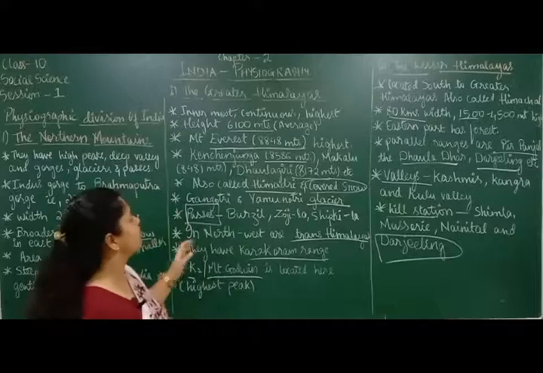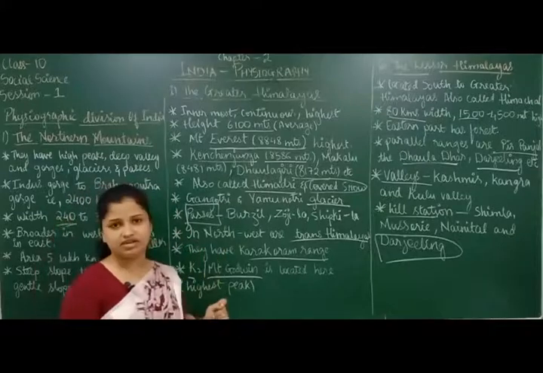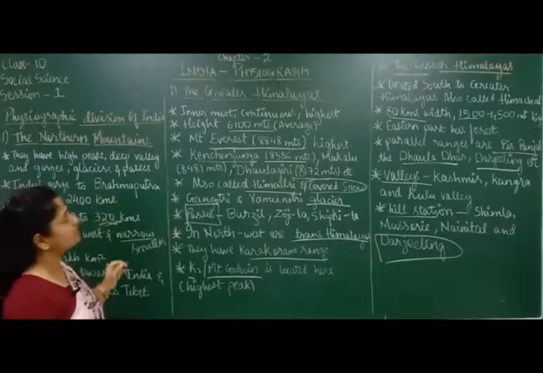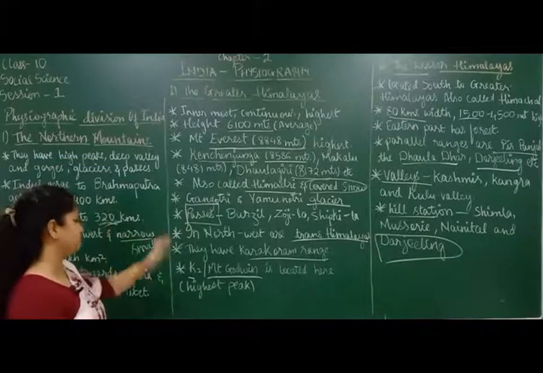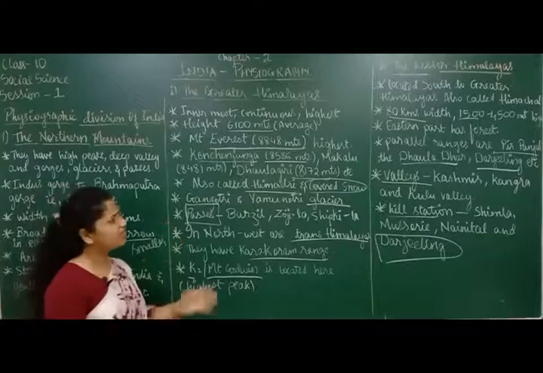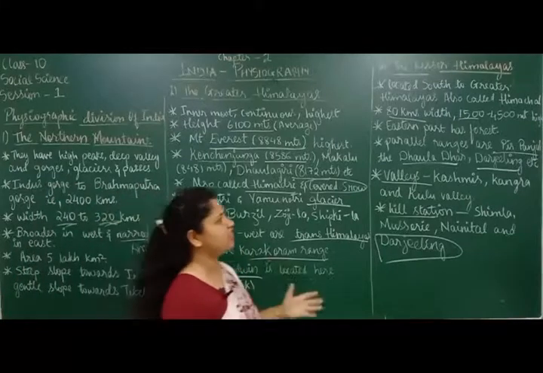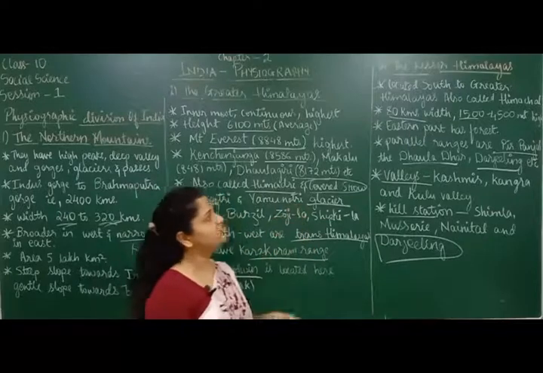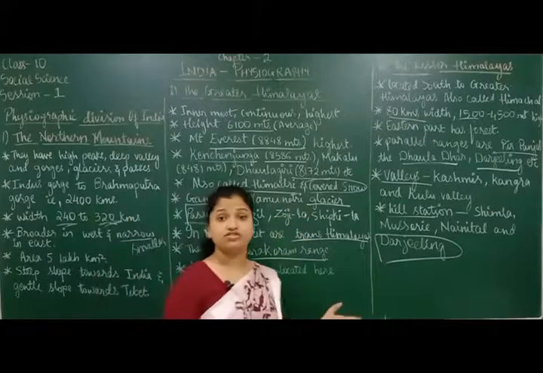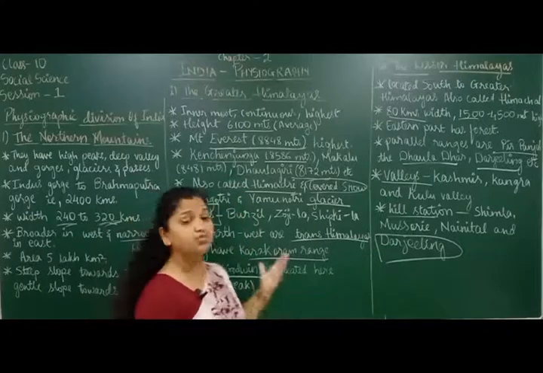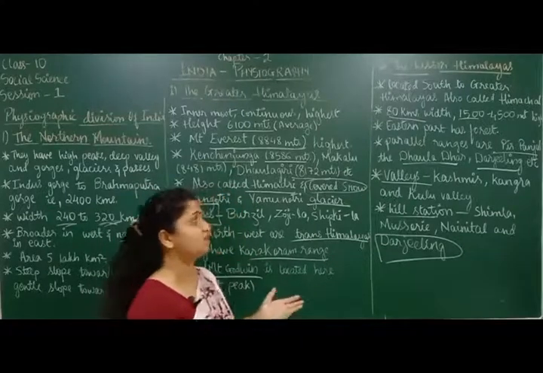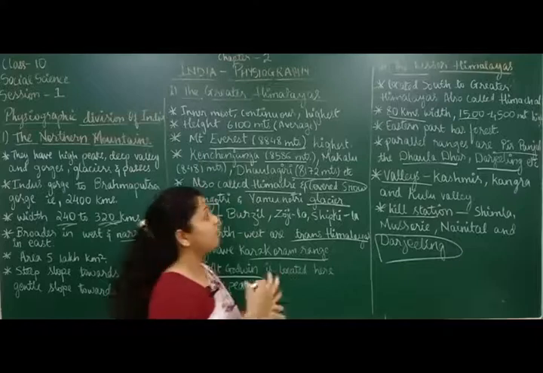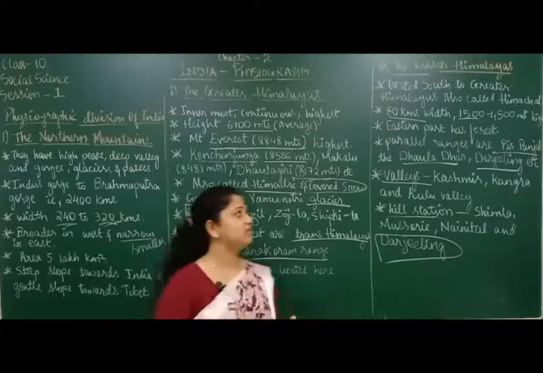So this was about the Greater Himalayas and the Lesser Himalayas. Shall I do a quick revision here? We have talked everything in detail about the Greater Himalayas, and even the Lesser Himalayas. We talked about where it is located. It is located south of the Greater Himalayas, and it is also called Himachal. The width here is 80 kilometers. And what is the height? The height differs from 1,500 to 4,500 meters.